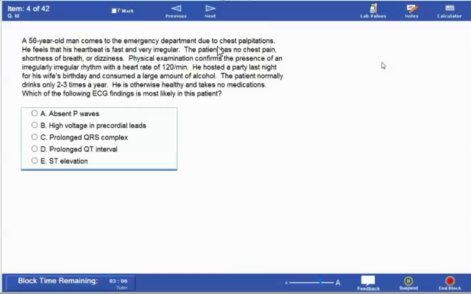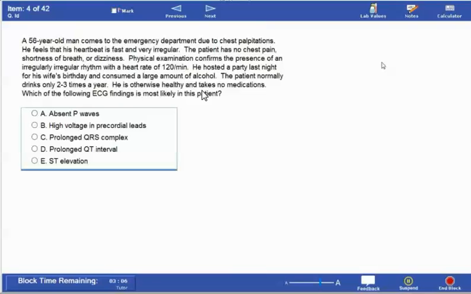So the keywords here: he has chest palpitations, he feels his heartbeat is very irregular, no chest pain or shortness of breath, an irregular rhythm, and he consumed a lot of alcohol but is not a chronic alcoholic. He drinks only 2 to 3 times a year, has no past medical history, and takes no medications. So what is the most probable diagnosis? I guess the possible diagnosis is atrial fibrillation.